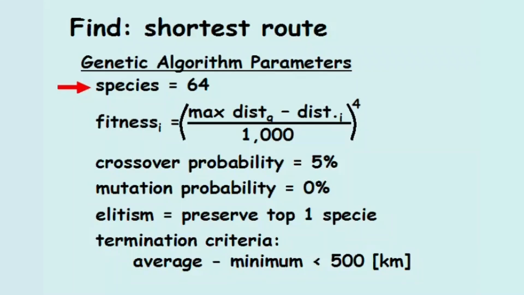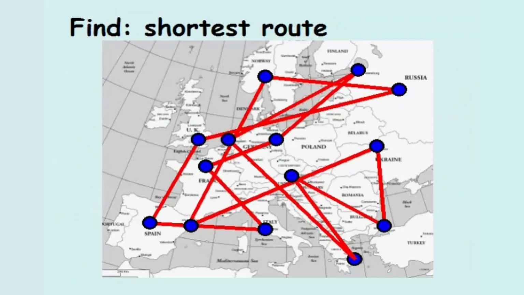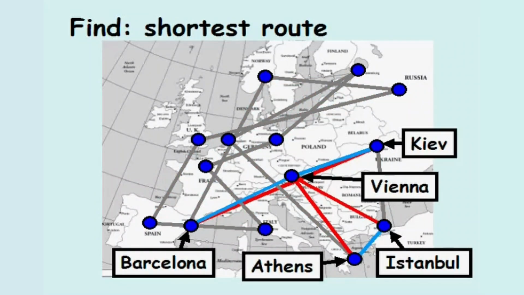The algorithm will begin with 64 species, each with a randomly generated route of the 14 major cities. Here is a portion of the table of randomly generated routes, which will be used for the first generation. If we plot the route of the first city on the map, we notice it is not the shortest route possible. One improvement would be to travel from Athens to Istanbul directly and stop through Vienna when traveling between Kiev and Barcelona.